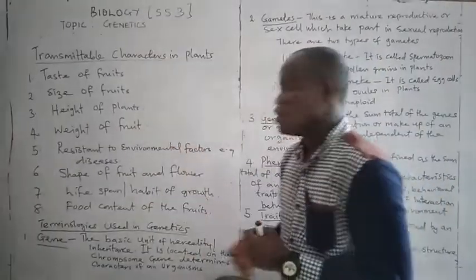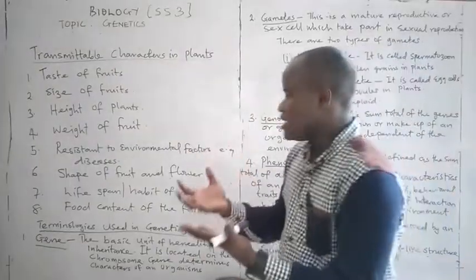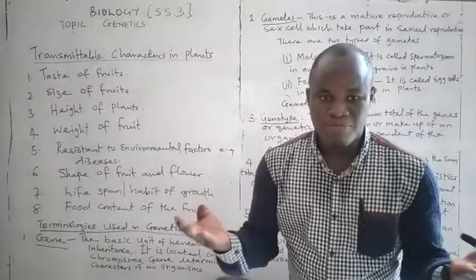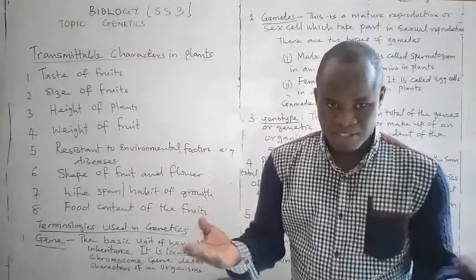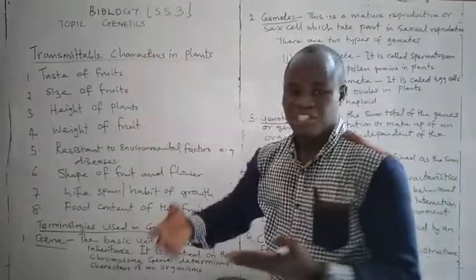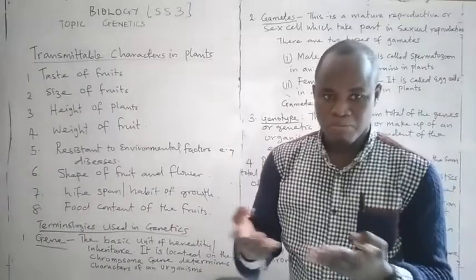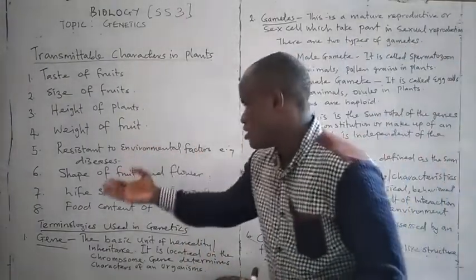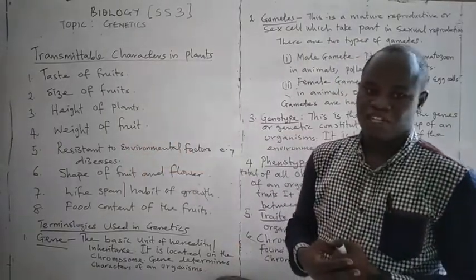The fourth one is weight of the fruits. If you carry cucumbers, for example, and you put them on a scale, they can never be of the same weight. As a result of it, you say, oh, there are noticeable differences among plants of the same species.